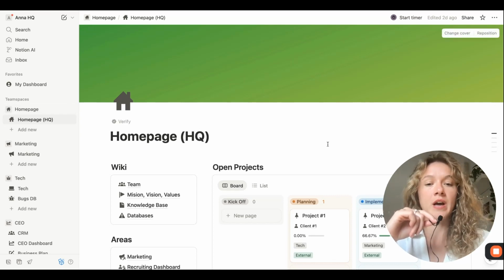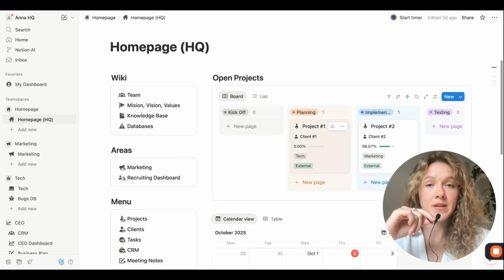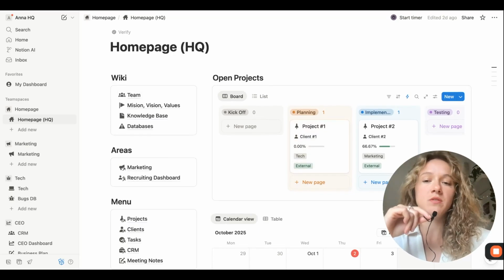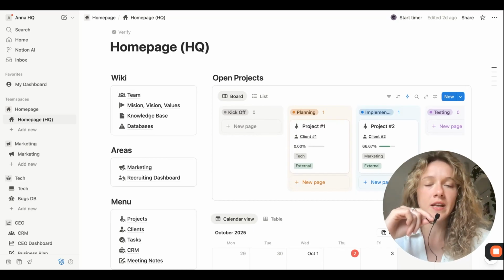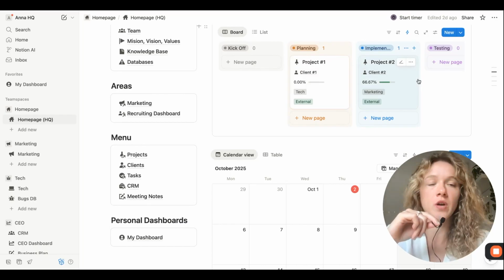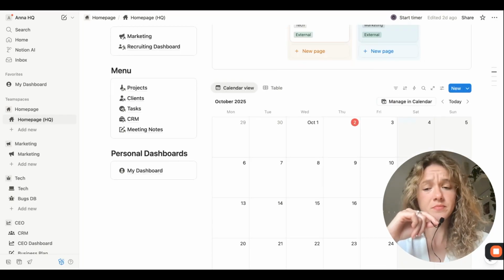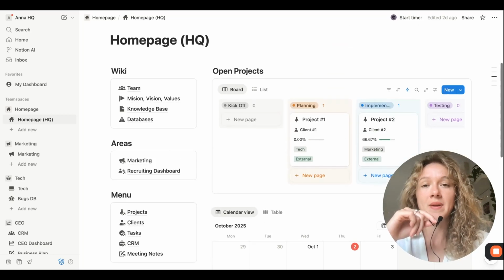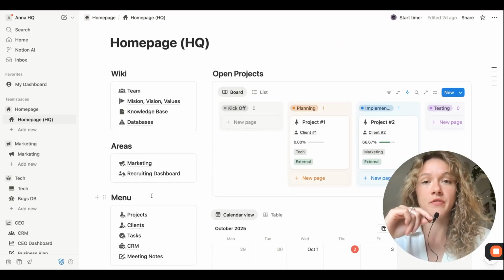So for example, we're going to have one homepage where everyone inside our team has access to this, and we have the wiki, the team, mission, vision, values, frequently asked questions. We can see everyone's projects, like marketing is working on this, product development is working on that. And we can even have a calendar to see what's going across the team. But then for every one of the departments of your business, or every area of your business or team, you can have another specific team space.